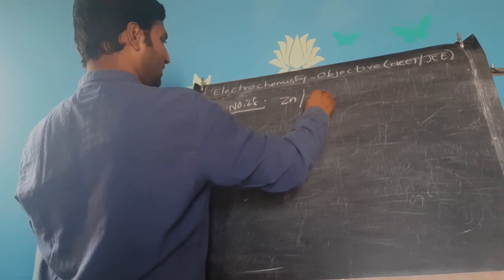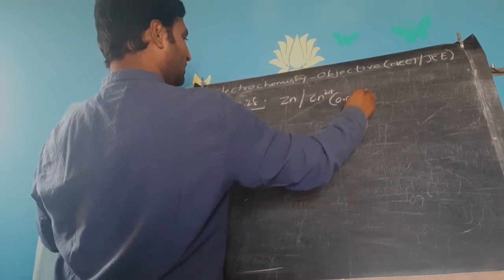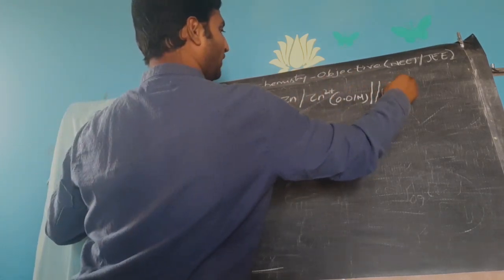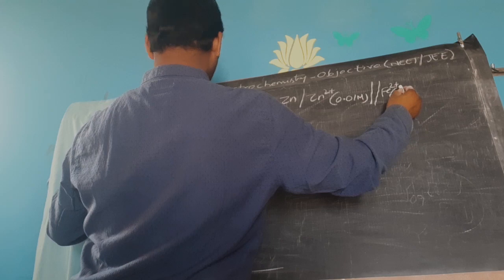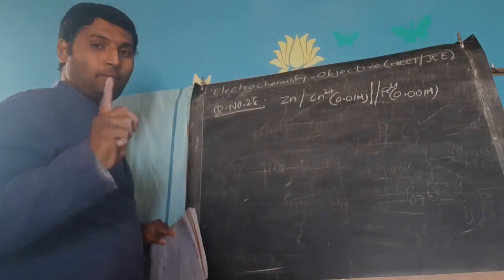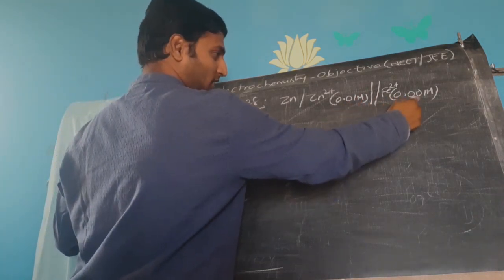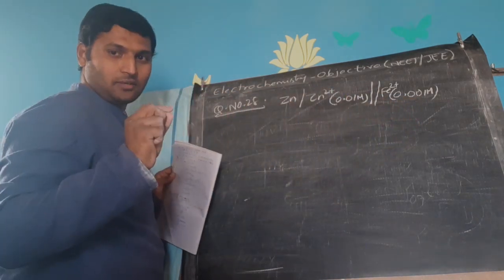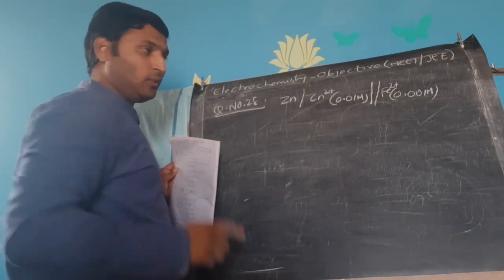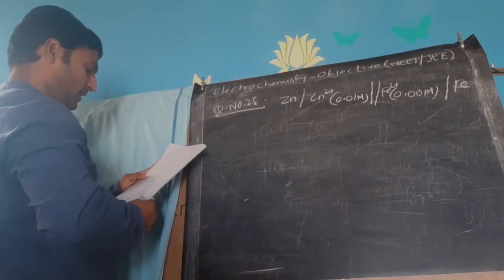Zinc, Zn2+ concentration being 0.01 molar, and the ferrous ion concentration 0.001 molar. Please check your worksheet. Here also the value is given as 0.01 molar. That was a typing mistake. The ferrous concentration was supposed to be 0.01 molar. So you have understood the cell.